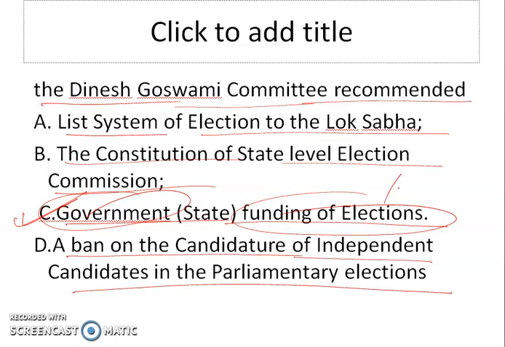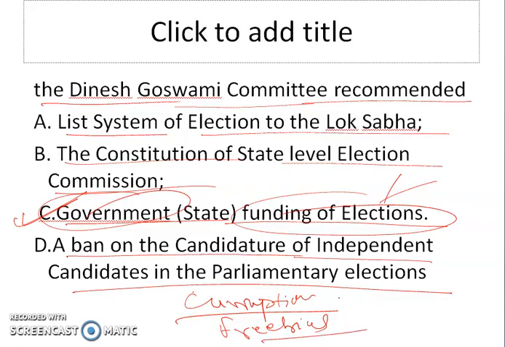So Dinesh Goswami committee and many other committees have recommended government or state funding of elections to the Lok Sabha and state legislative assemblies to prevent corruption, wide prevalence of freebies, and all these things in electoral practices.